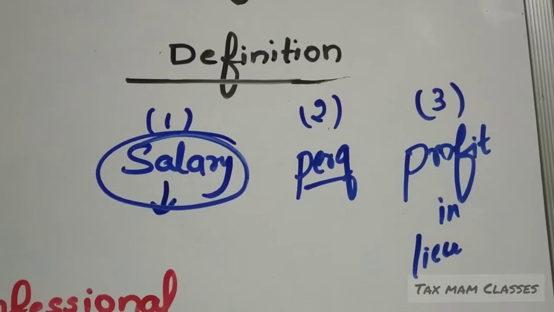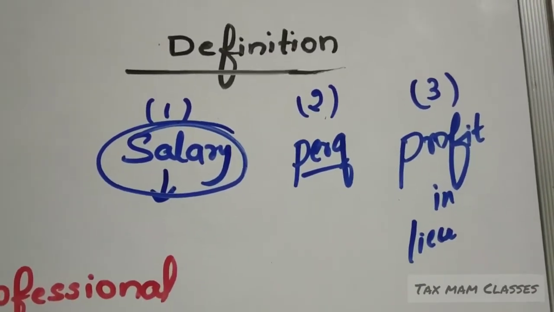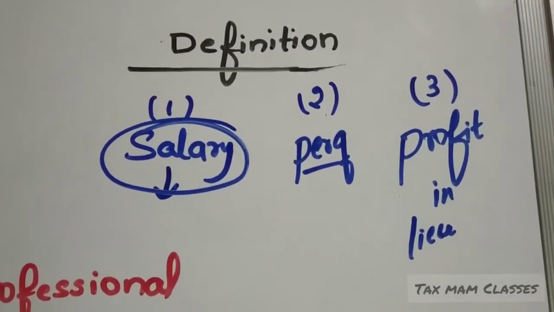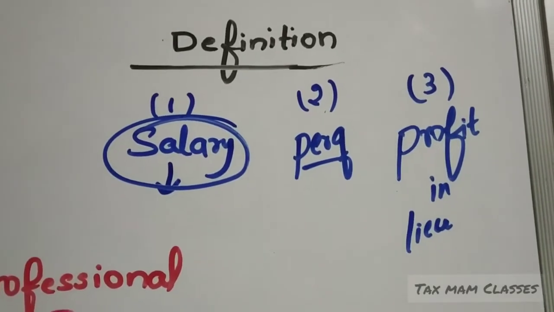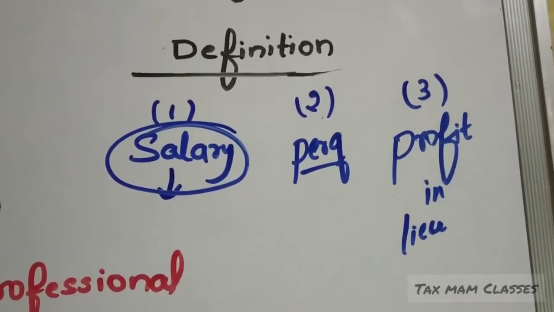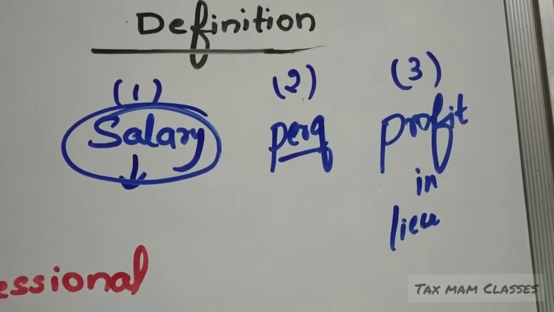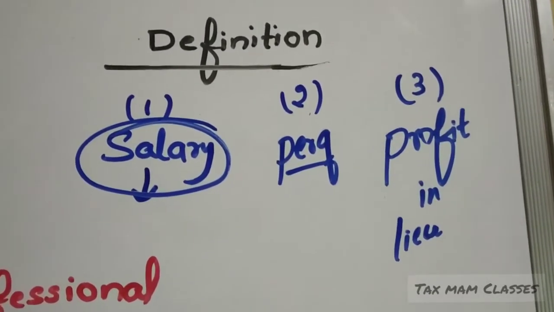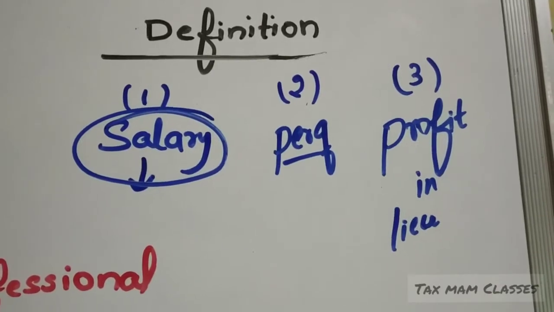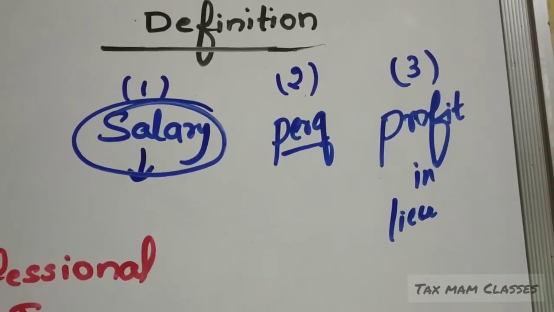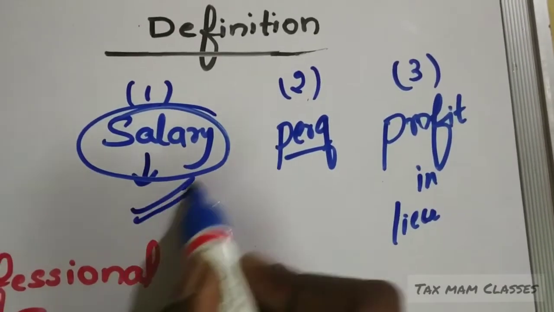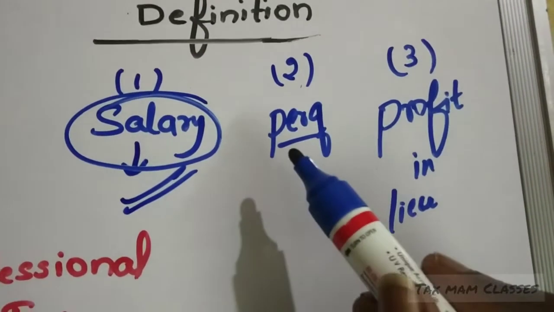That means if a person is receiving any wages, it is also considered salary only. And if a person is receiving gratuity or pension or any leave encashment, or whatever the person is receiving from the employer, that will be considered as salary only, and it is taxable under the head income from salary. And see the next one, perks.